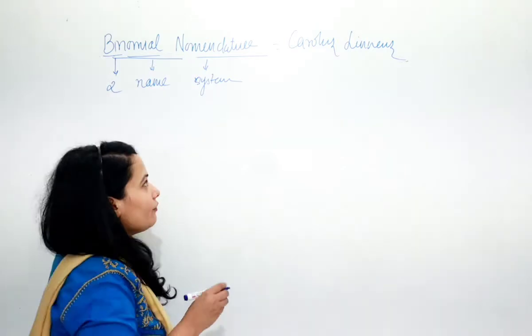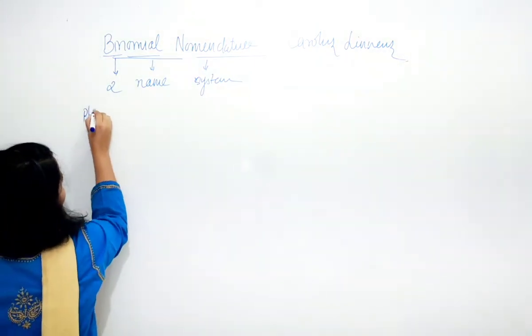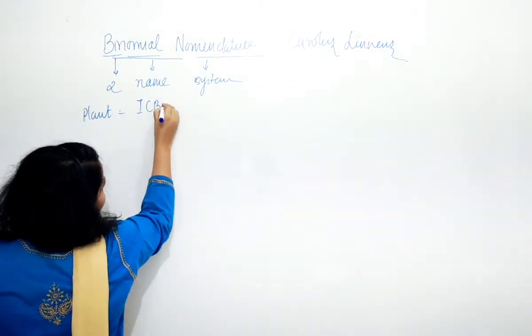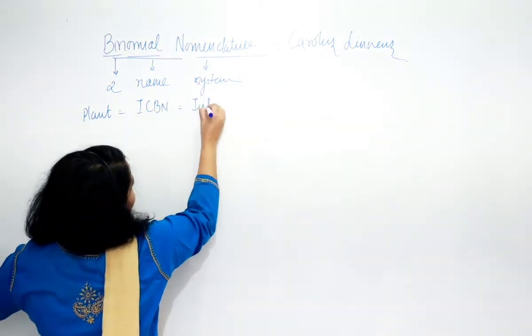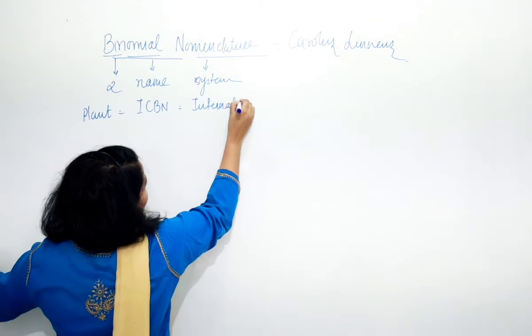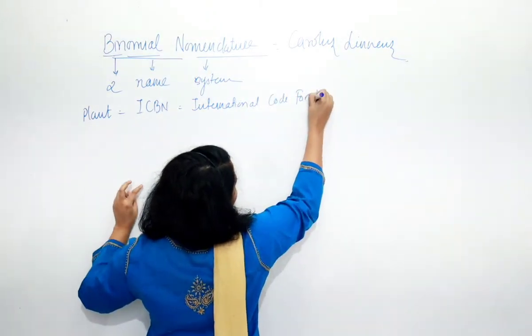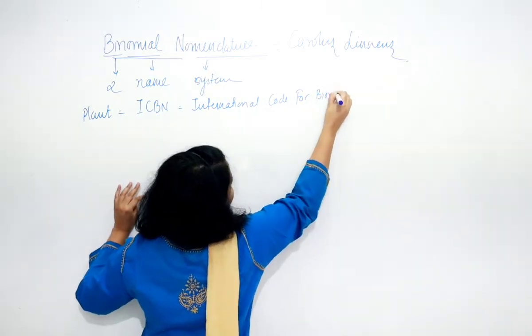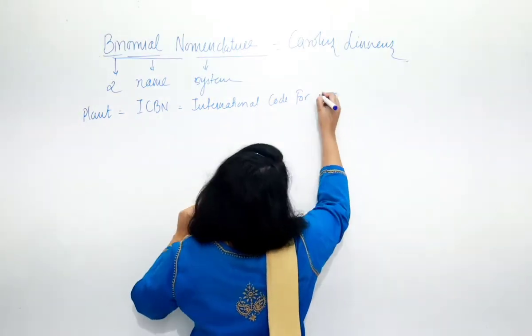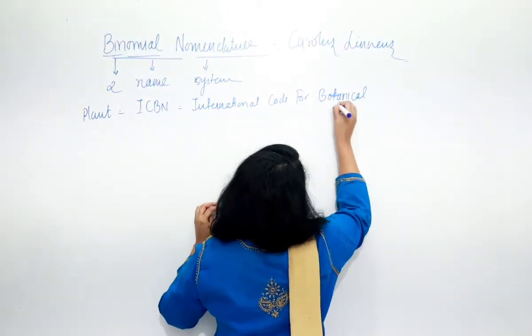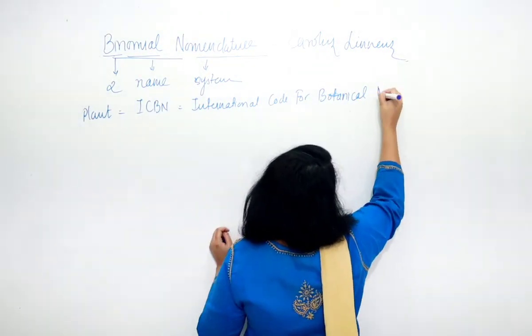Now suppose if you want to give a name to a plant, it is under the ICBN, that is International Code for Botanical Nomenclature. Botany means that is for plants.